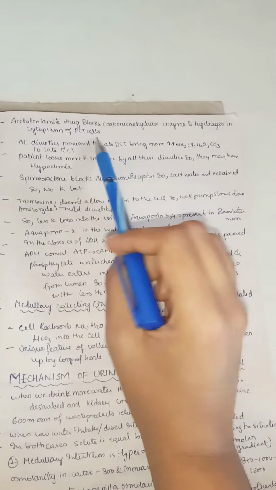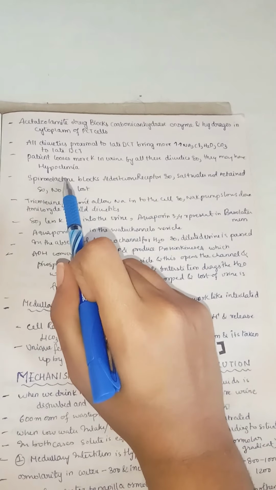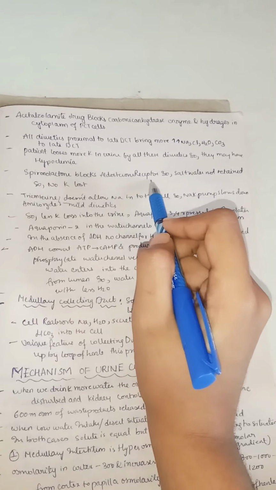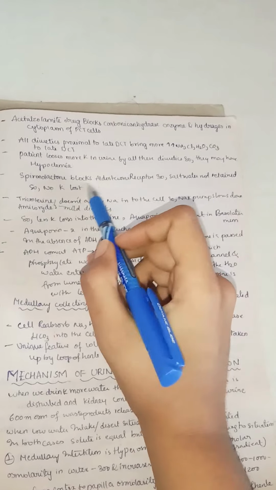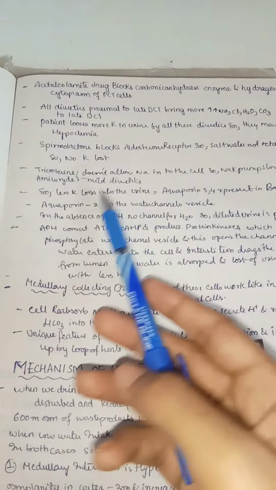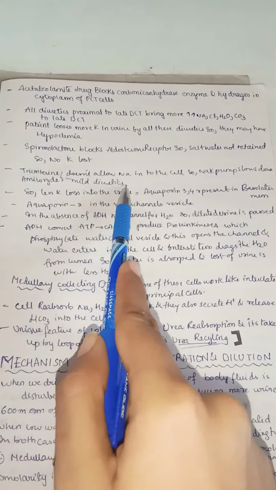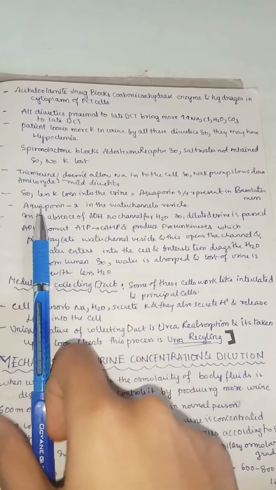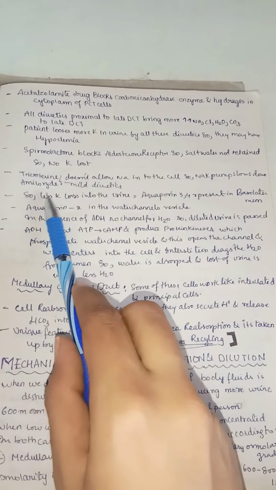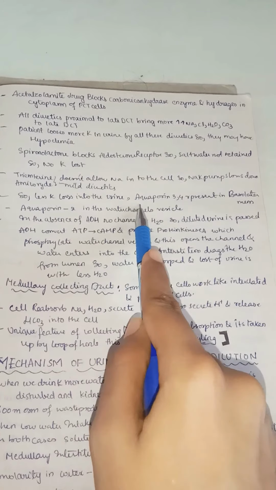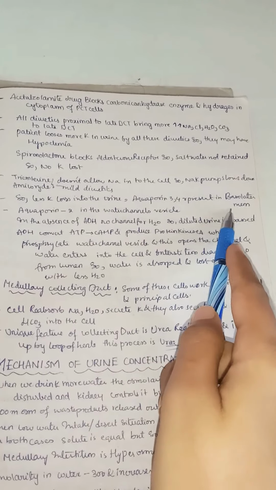The patient loses more potassium in urine with all these diuretics, so they may have hypokalemia. Spironolactone blocks the aldosterone receptor, so salt and water are not retained, and both sodium and potassium may be lost. Triamterene doesn't allow sodium into the cell, so the sodium potassium pumps slow down, and even the potassium coming out of the cell decreases. Amiloride is a mild diuretic, so less potassium is lost into urine.